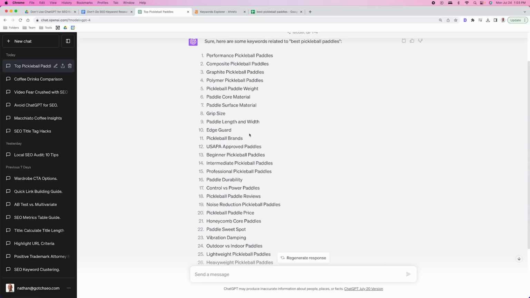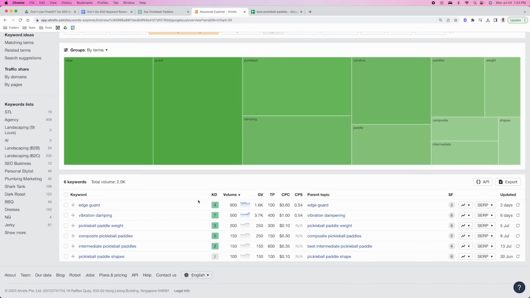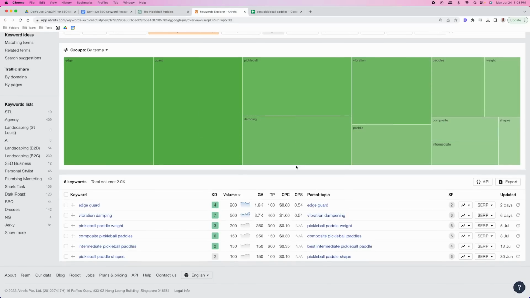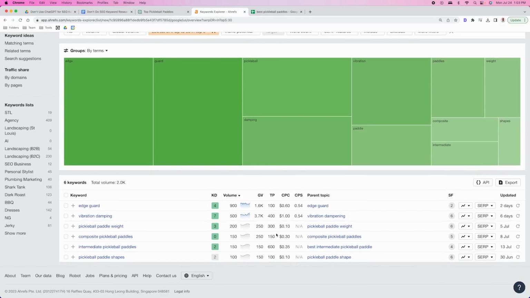Use these concepts as seeds to go deeper into the keyword research, but this alone should tell you that this is just not a replacement for tools like Ahrefs or SEMrush. And I didn't even get into the fact that we could talk about cost per click, we could talk about overall volume and trends. We need to use data to our advantage to really make educated decisions when it comes to selecting our keywords.